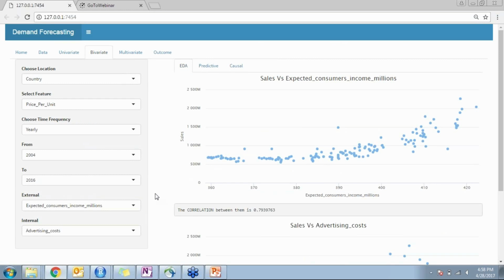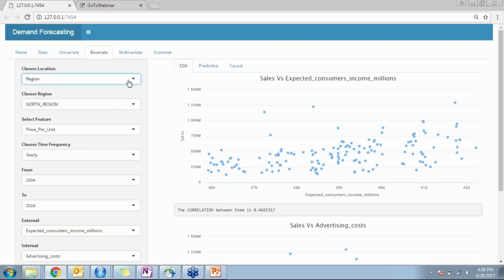Bivariate analysis is particularly with respect to the variables that we identified as independent variables, and each of the independent variables is compared with a dependent variable, which is sales over here. As we have already discussed, the independent variables include price, discount, market size index, and other exogenous factors such as macroeconomic variables and other demographic variables that we have discussed. So over here, as you can see, even here we can do a sub-level analysis. We can further drill down to understand what is the relation between the sales with respect to each of the particular variables that we have considered over here.